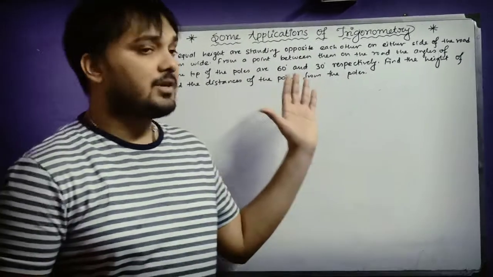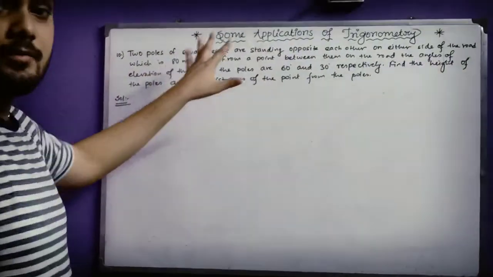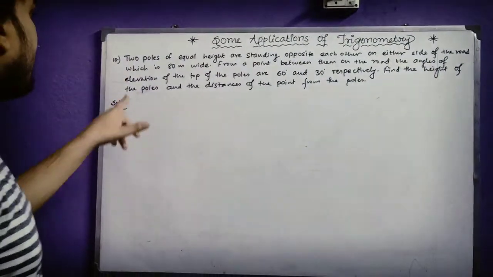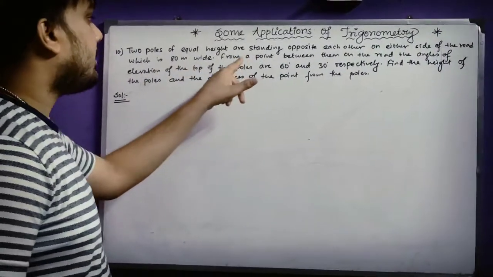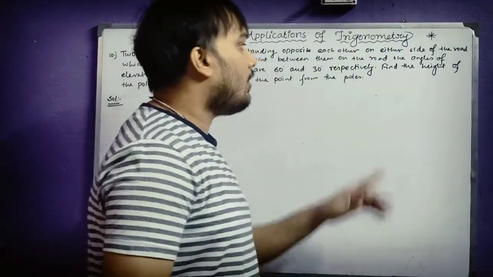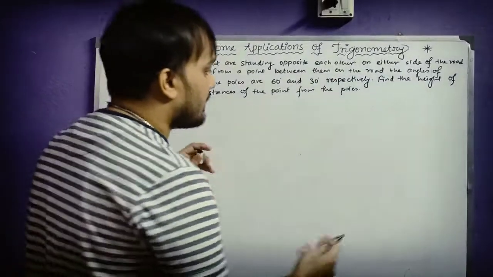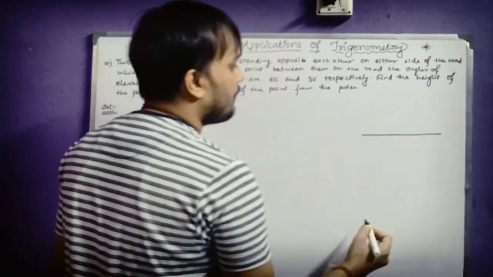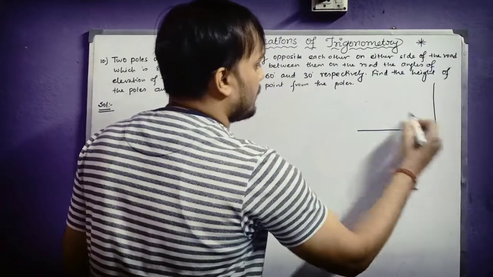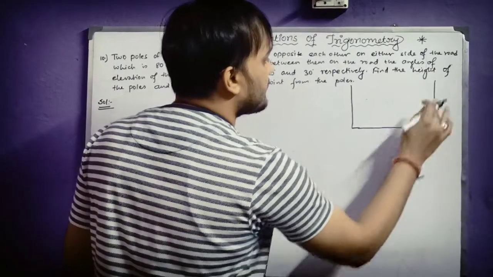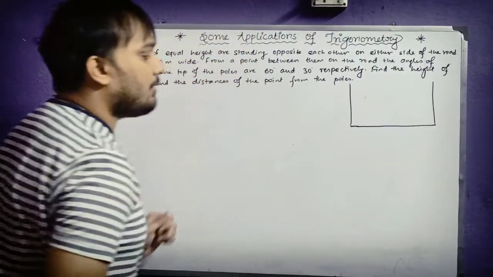So student, here is the first question, question number 10. This is from your exercise only. You can see here, there are two poles of equal height which are standing opposite to each other on either side of the road. Suppose this is the road, and these are the two poles, and these two poles are of equal height.